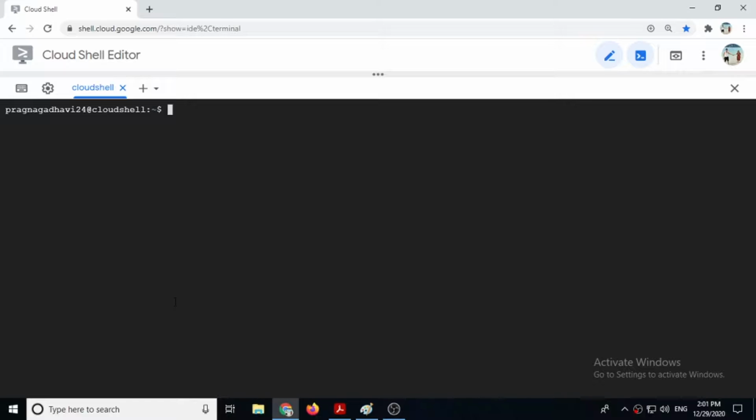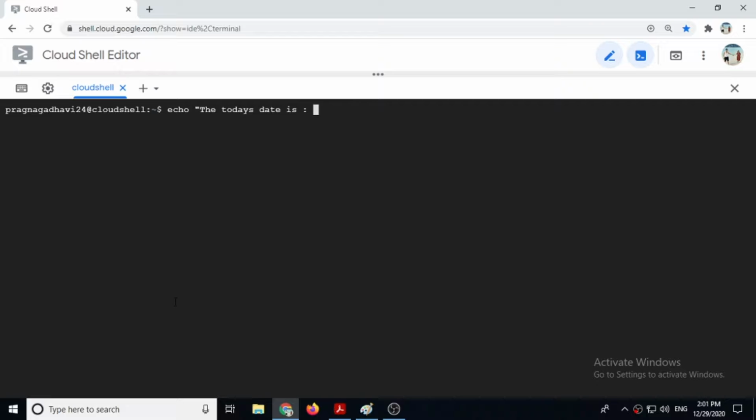Now let's see how a command can be used with the echo command. For example, echo inside double quotes, "today's date is", and now I want to print the date. For that I will write the command date +%d, but I cannot write like this directly.